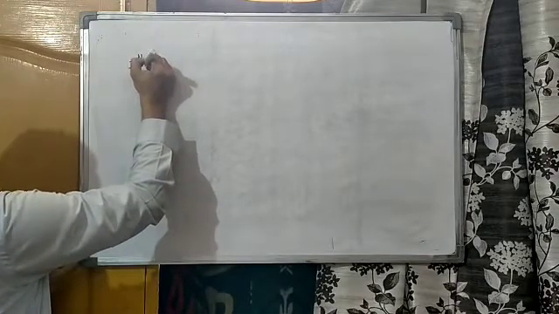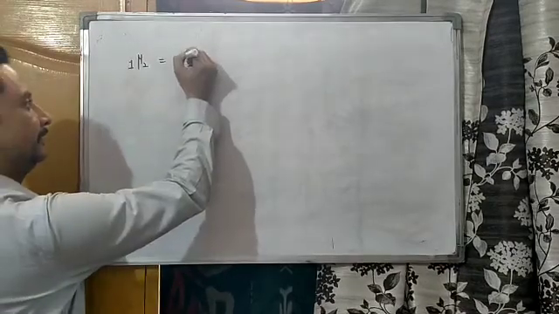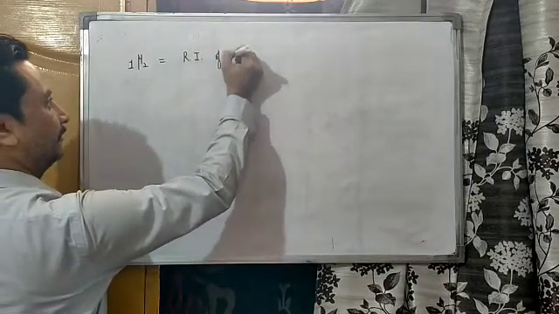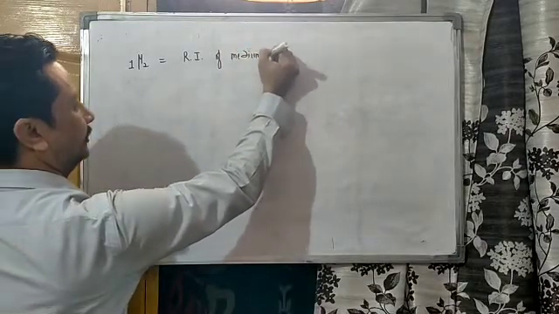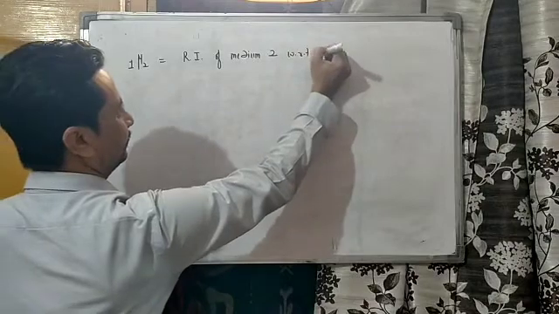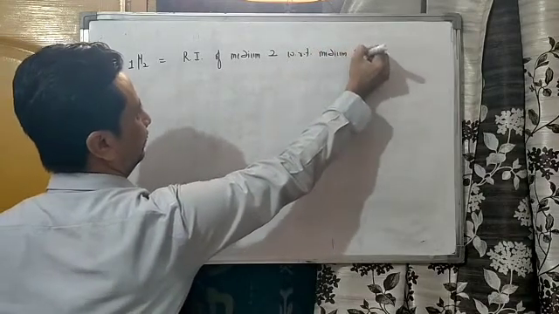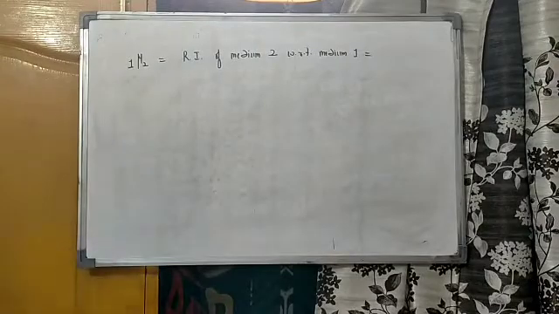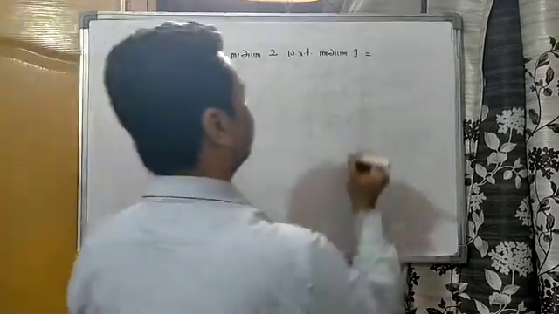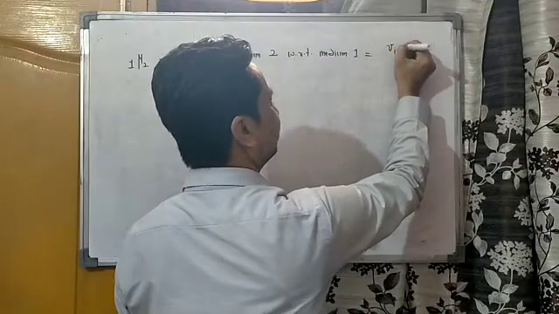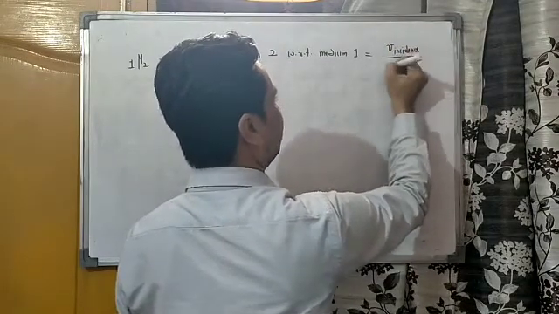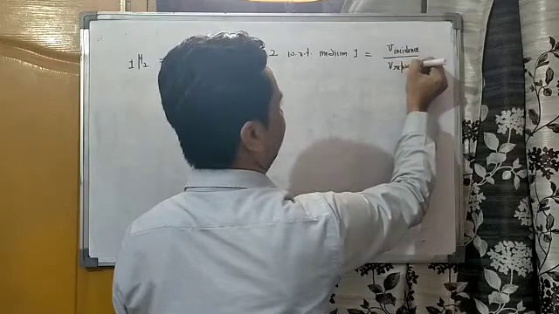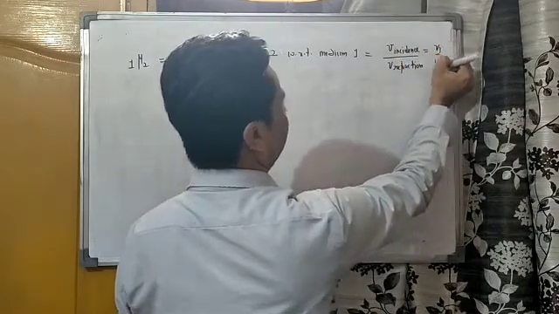Now come to another concept. If somewhere it is written 1 mu 2, what do you mean by it? It means refractive index of medium 2 with respect to medium 1. A very simple formula. What is the formula? V incidence upon V refraction. Here it is V1 upon V2.